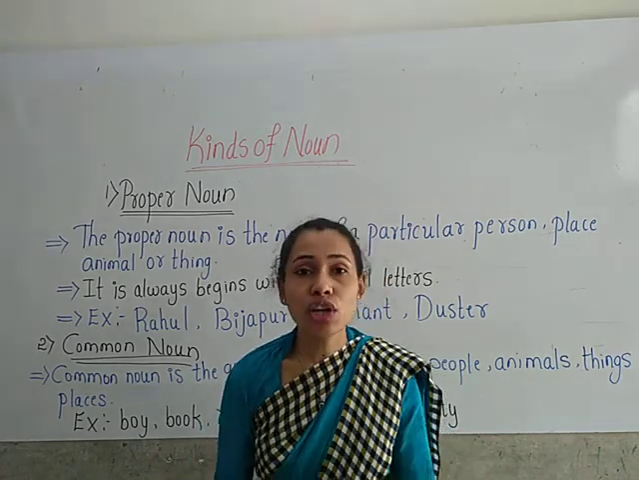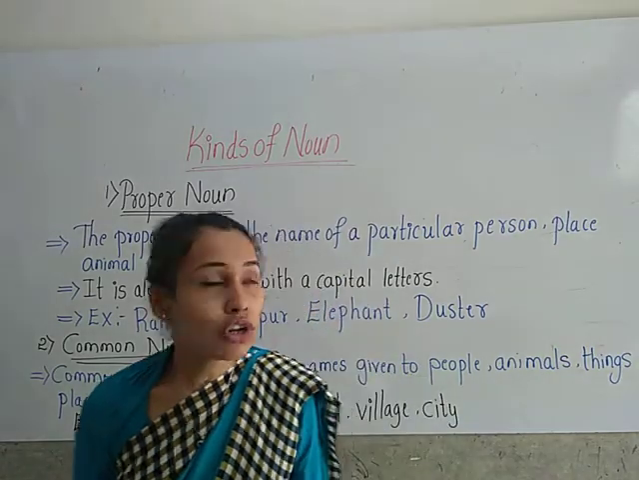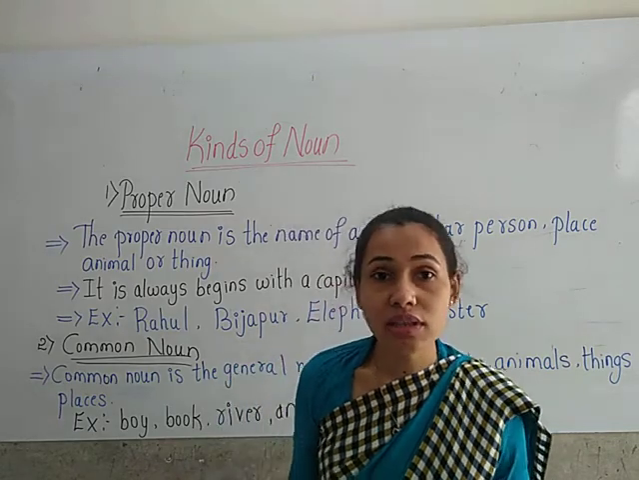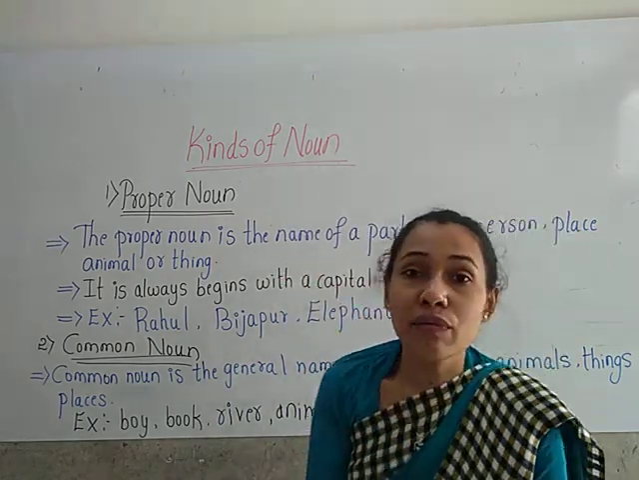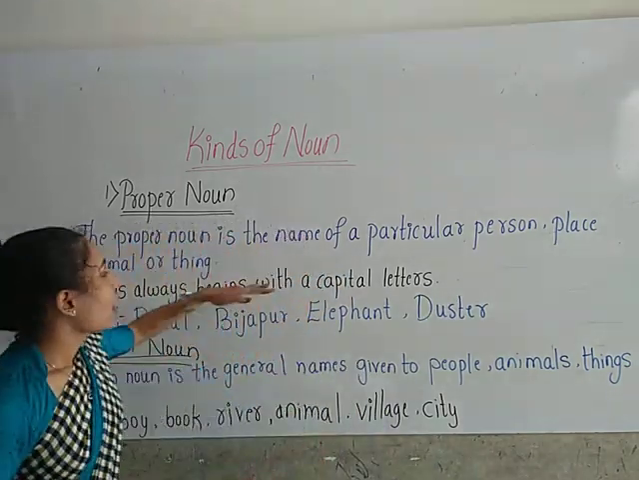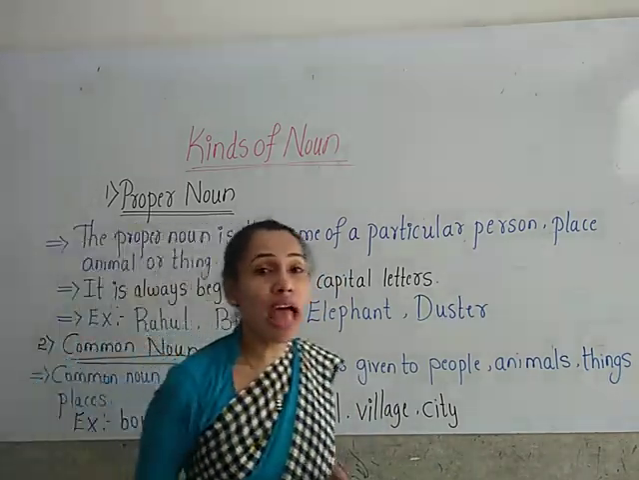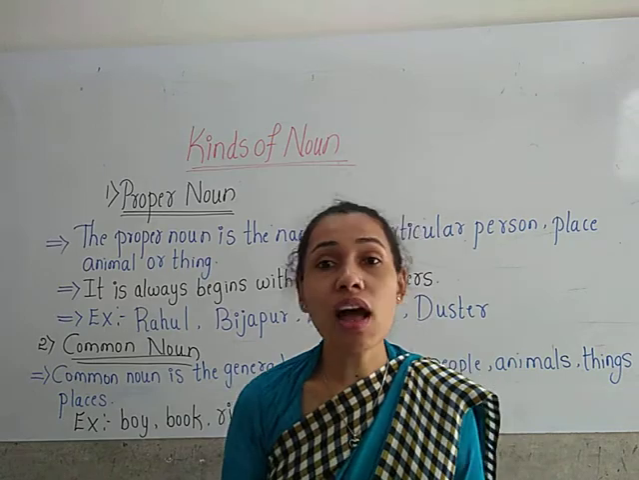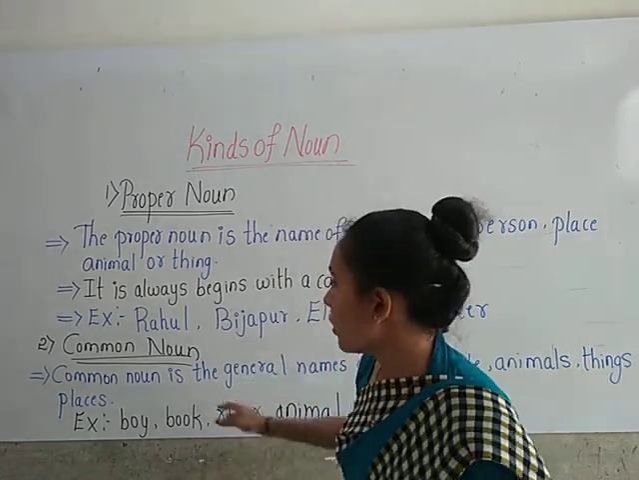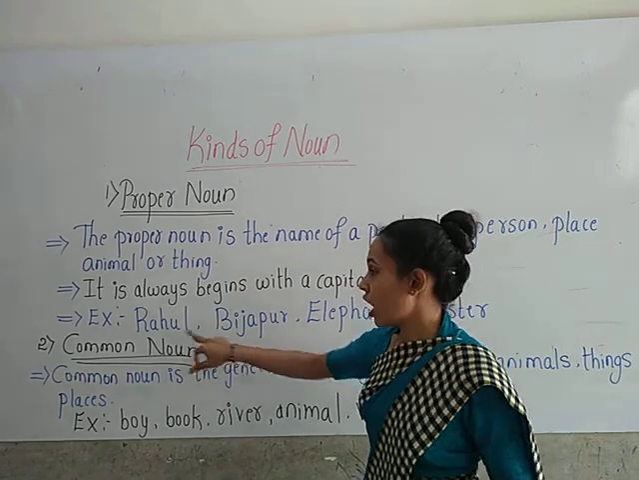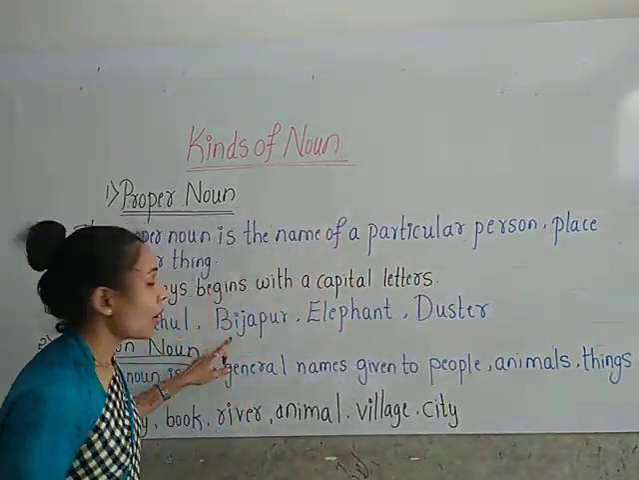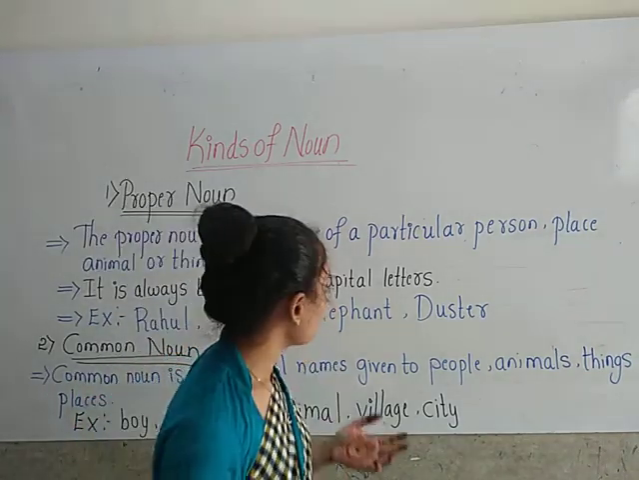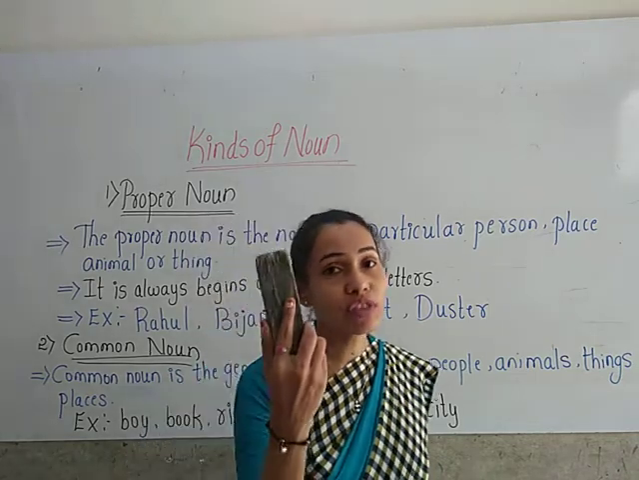What do you mean by proper noun? The particular name given to a person, place, animal or thing is known as proper noun. Remember children, proper noun always begins with a capital letter. For example, Rahul is the particular name of a person. Bijapur is the particular name of a place. Elephant is the particular name of an animal. Duster is the particular name of a thing.